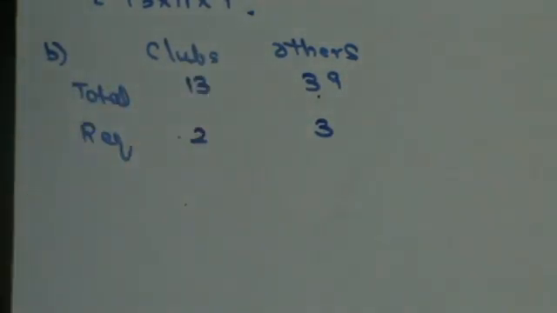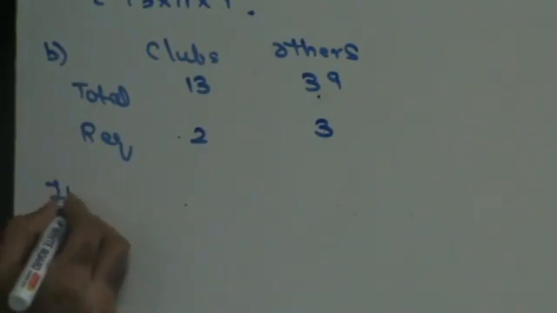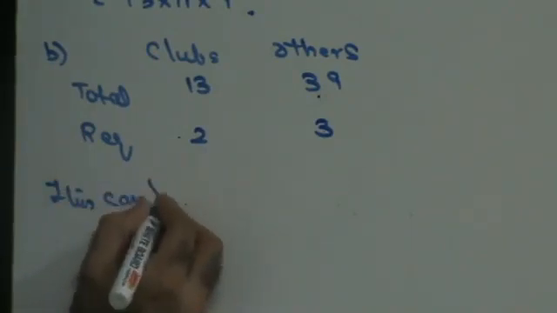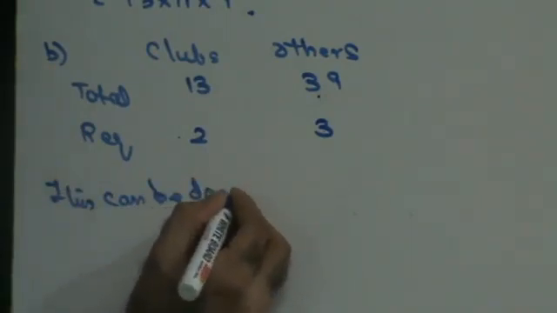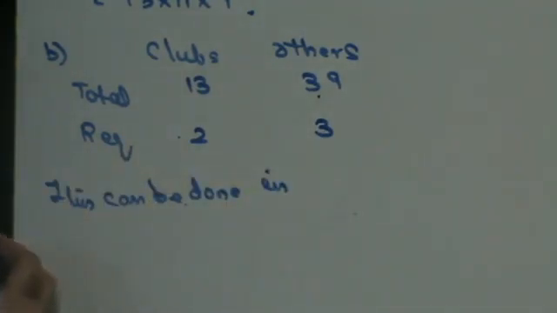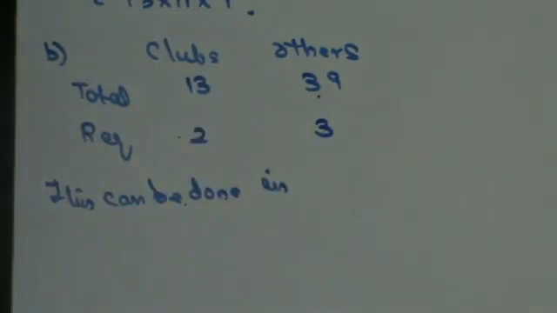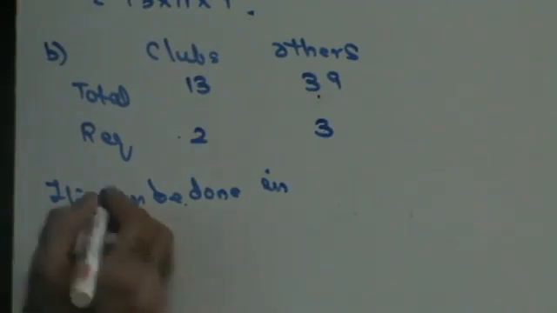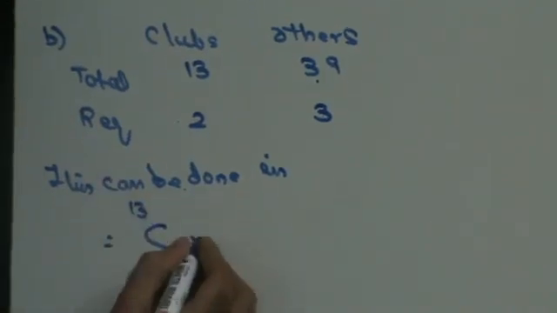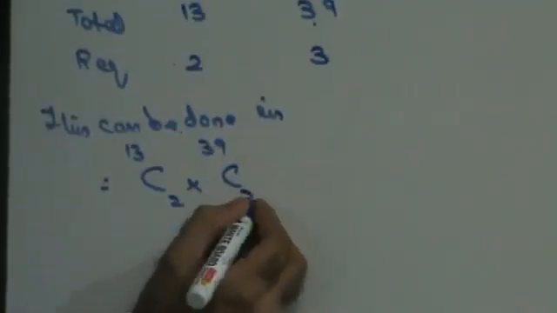That means 3 have to be other cards. I can say this can be done in total. I want to select 5 cards. If 2 are clubs, that means 5 minus 2, the remaining have to be other cards. So this can be done in, it is always total upon required. Right? Do we get this thing clear?